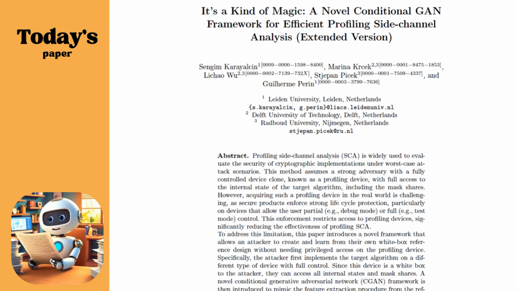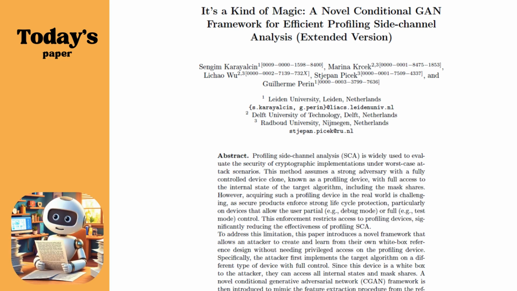And that is pretty hard to do in the real world. Right. Because secure products try to prevent that kind of access. Well, that's a really high bar then. Yeah, it is. And so that really limits the effectiveness of these profiling side channel analyses. But this paper has this pretty cool twist. What if the attacker doesn't need that perfect blueprint, so to speak? What if they could use a very similar safe, but not exactly the same, to figure out how to crack it? That's really interesting. So they're practicing their attack on something similar and using that knowledge. Exactly.